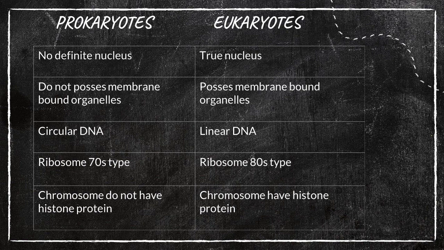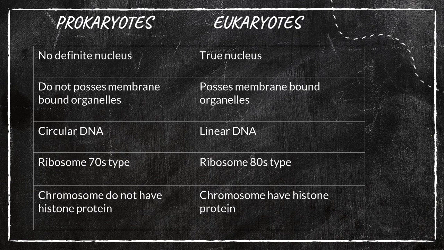Listen, the first one, prokaryotes: there is no definite nucleus. You may have learned this in the lower classes. There is no proper nucleus for prokaryotic cells, but in eukaryotes there is a true nucleus. Right? And the second point, prokaryotes do not possess membrane-bound organelles such as mitochondria, nucleolus.